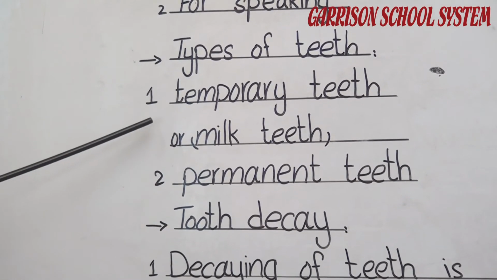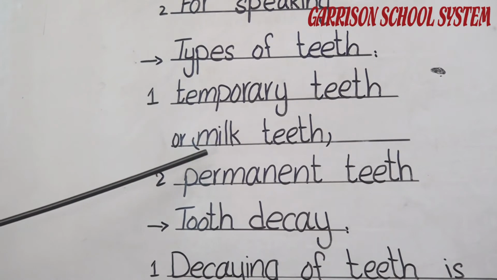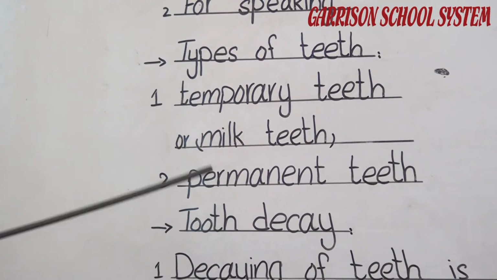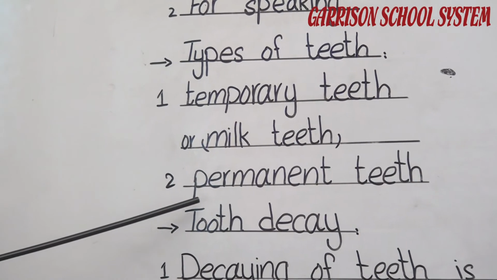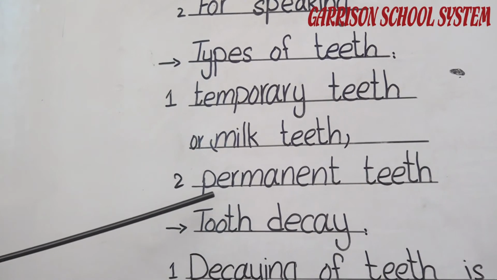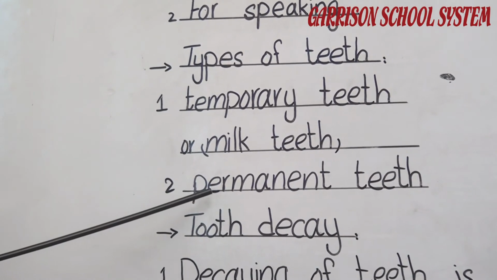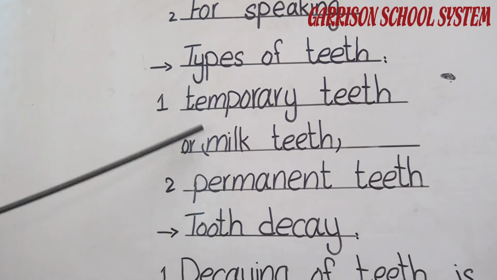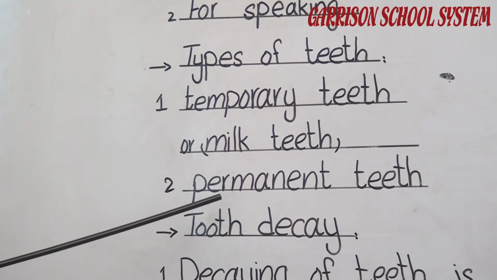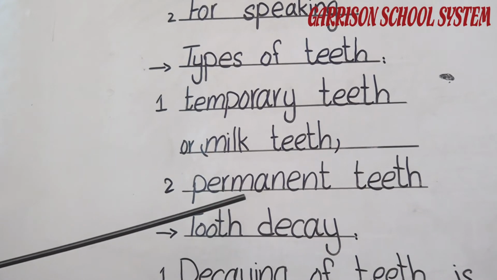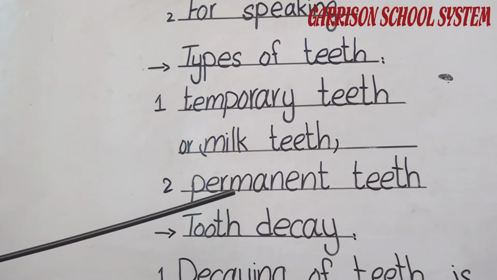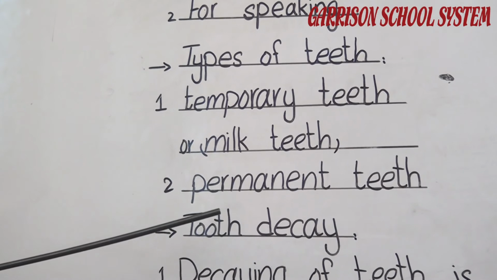After the age of 6, the temporary teeth or milk teeth start decaying and rotting off, and the second set of teeth, which is called the permanent teeth, take the place of the temporary teeth. So after the permanent teeth have come, we need to take care of our teeth, because after these we can't get any more teeth. If there is any damage to the permanent teeth, it can't be bearable.